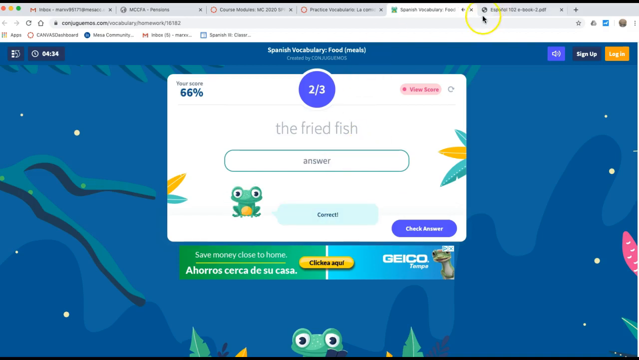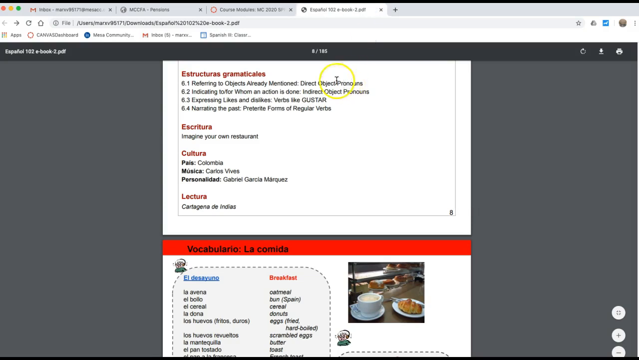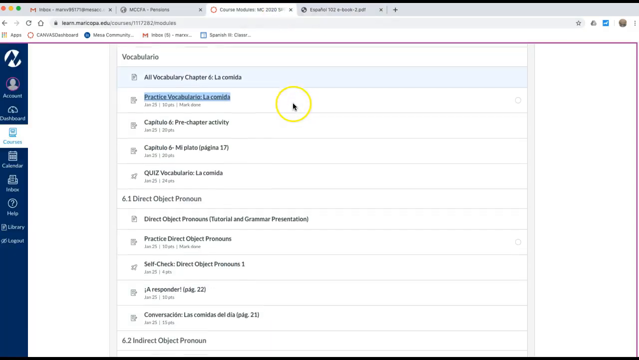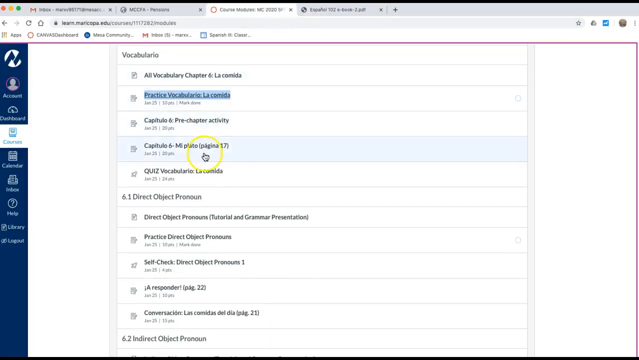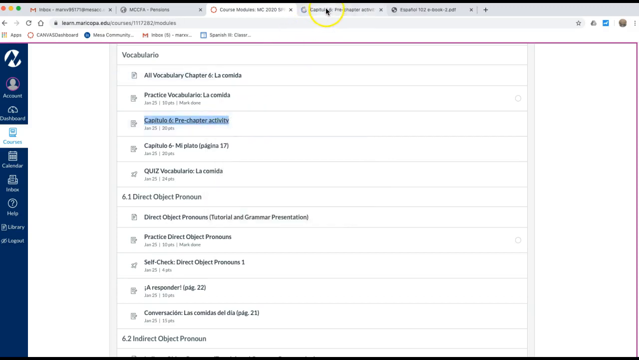So you can play as many times, yeah, and it will give you the score. So that was that one. There's another one here, another one here. There's another PowerPoint. Okay, perfecto. So I practiced 10, 15, 20 minutes, right? I did all this practice, and then I feel ready to start doing the assignments for a grade. And then that's one. Capítulo 6, pre-chapter activity.